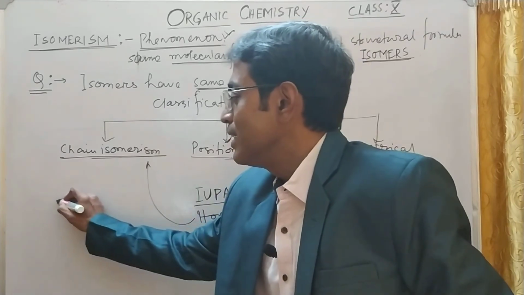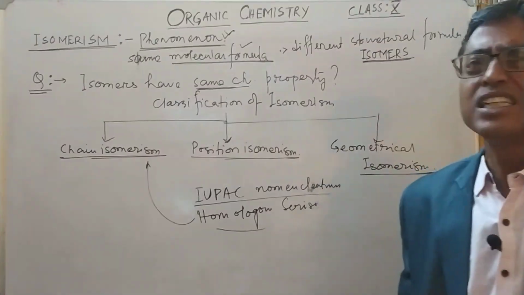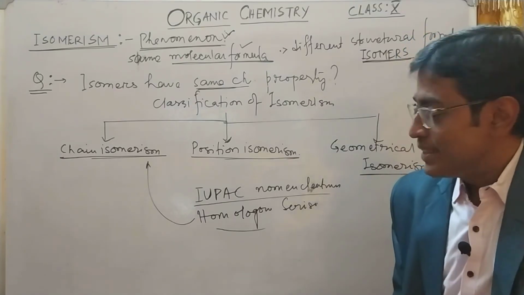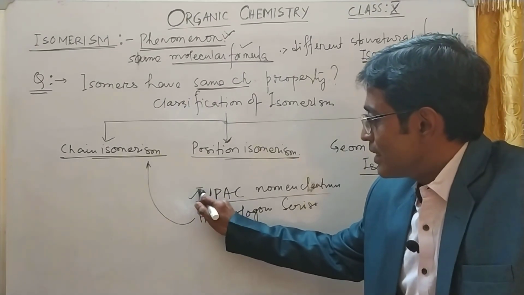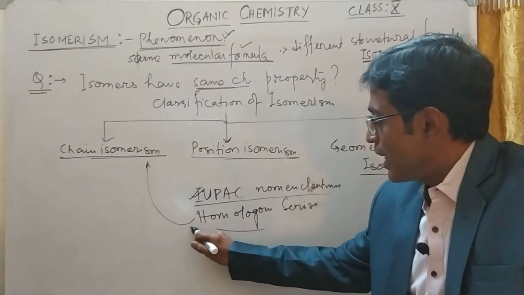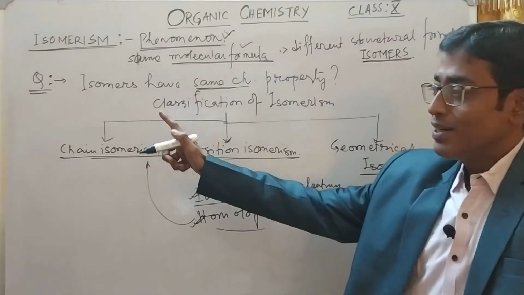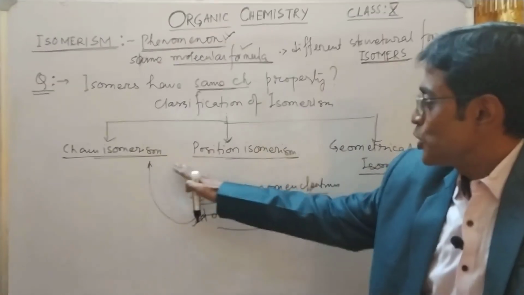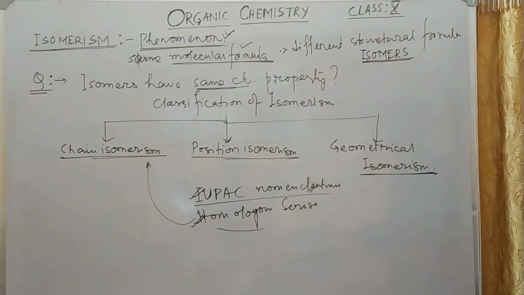If I write, say, n-butane, what is butane? What is the use of butane? What are the bonds? You don't know anything. So I will start with IUPAC naming and the homologous series. Then, remember, I will come back to this chart: classification of isomers, chain isomerism, position isomerism, and geometric isomerism.